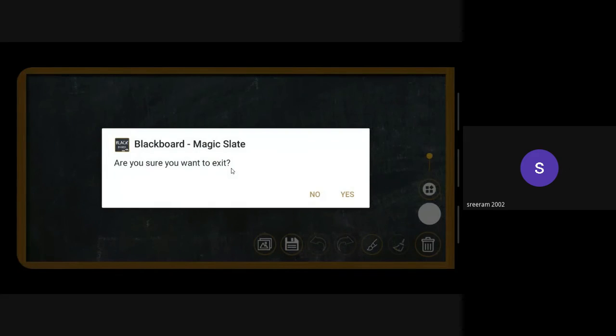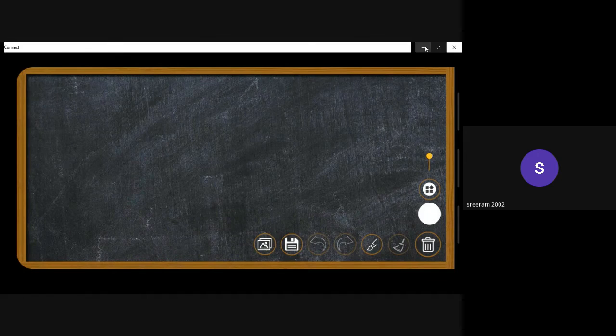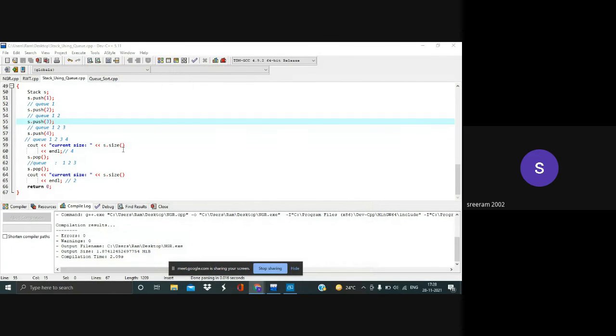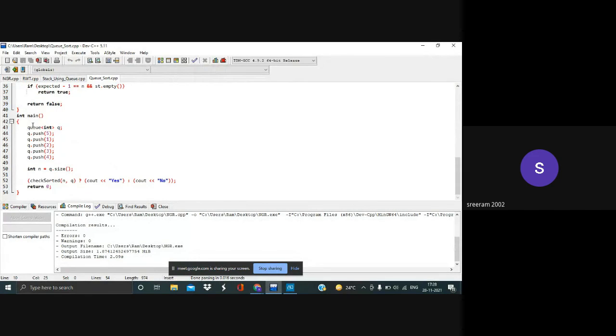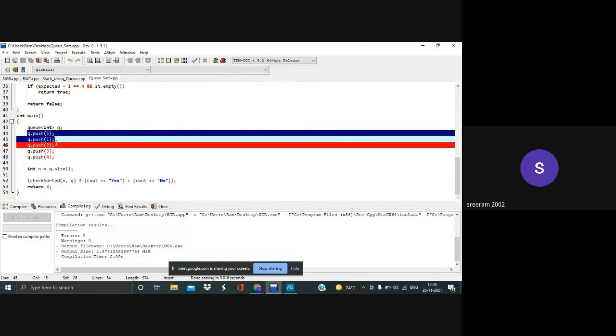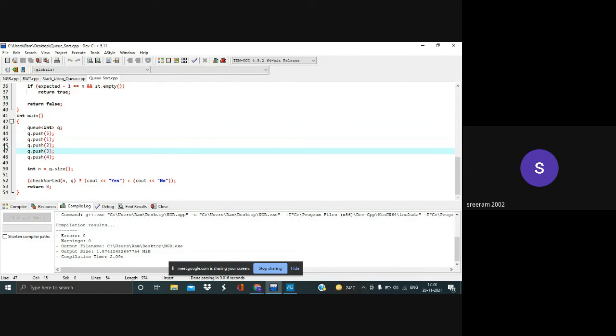Let's see how we can implement this. Yeah, so this is our code. As you can see, we have a queue right here. Then I've pushed 5, I've pushed 1, I've pushed 2, I've pushed 3, and then finally I've pushed 4. And this is the current size of the queue.